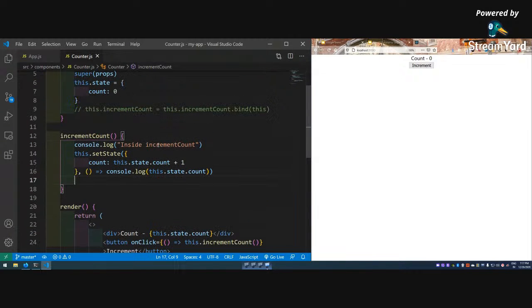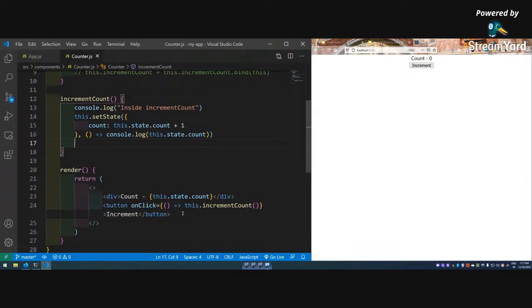The first way which we have seen is that we have to do this bind. The second way which we have seen is this, and actually there is another way also, which is more preferred than even this one.